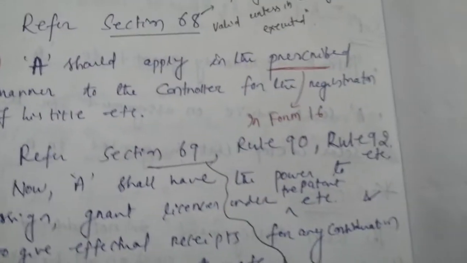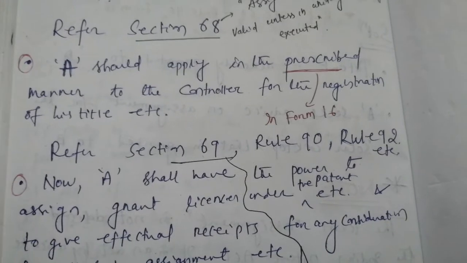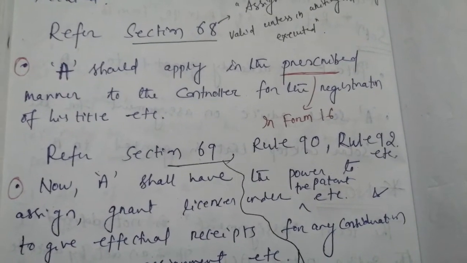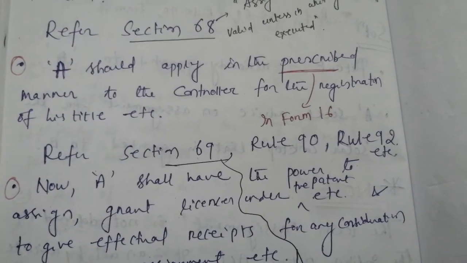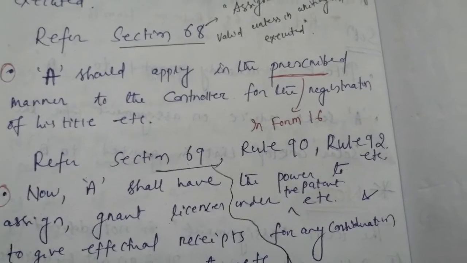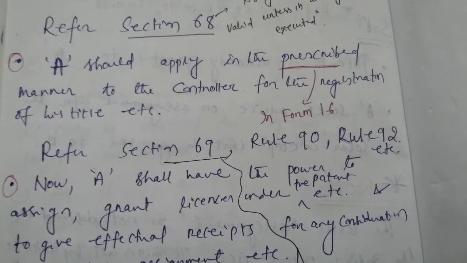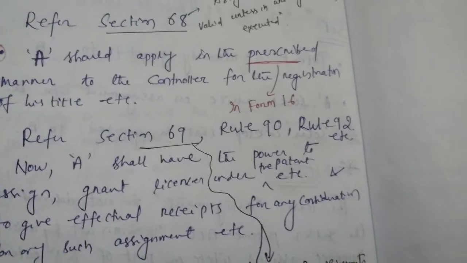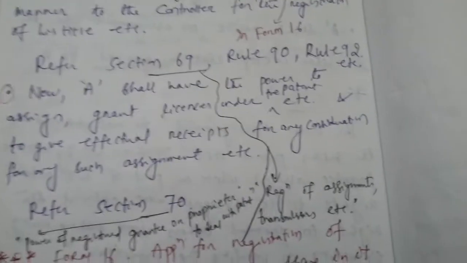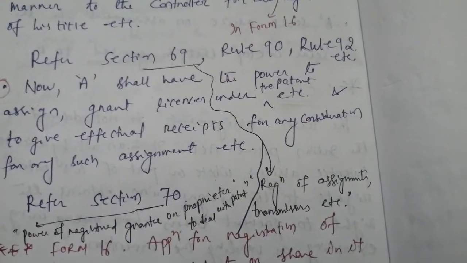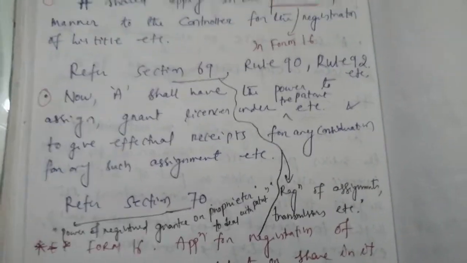Fine. Next is, A should apply in the prescribed manner to the controller for the registration of his title etc. and this should be done in form 16. So for this refer section 69, rule 90, rule 92 etc. Section 69 has the title registration of assignment, transmissions etc. Fine.